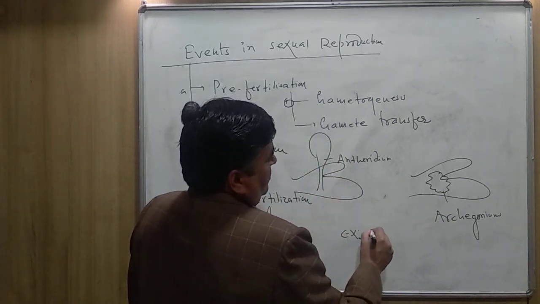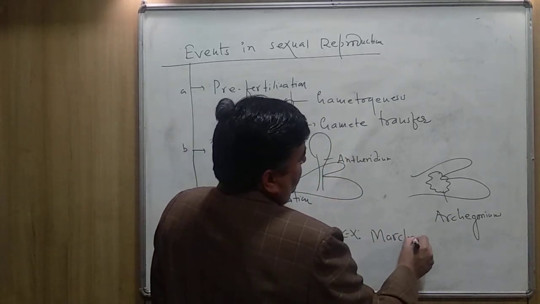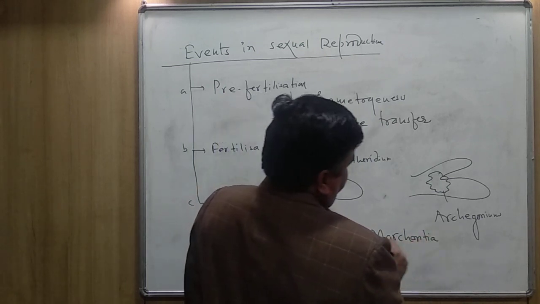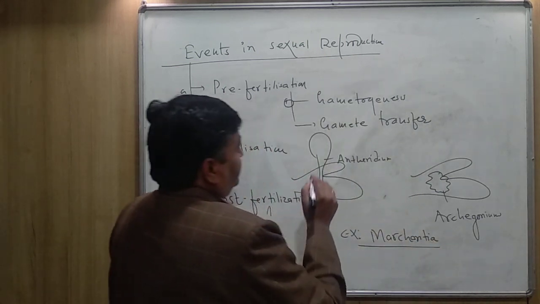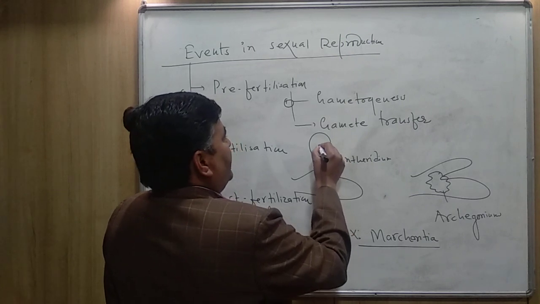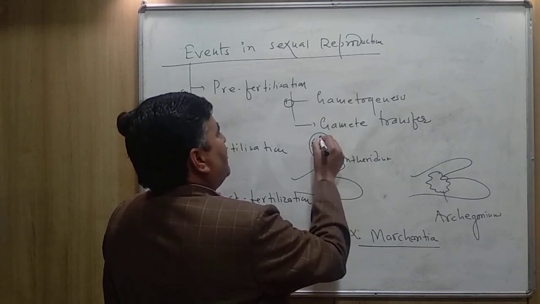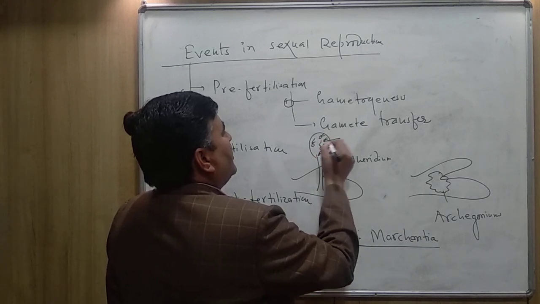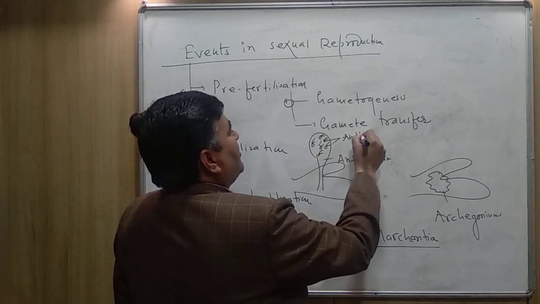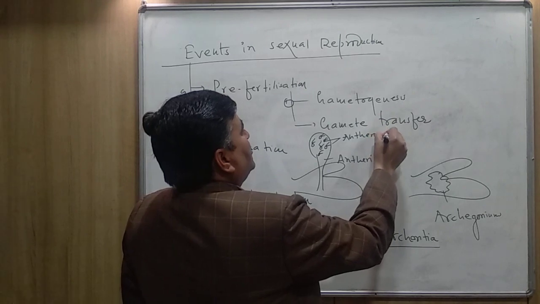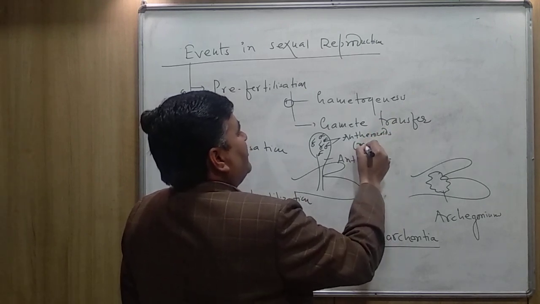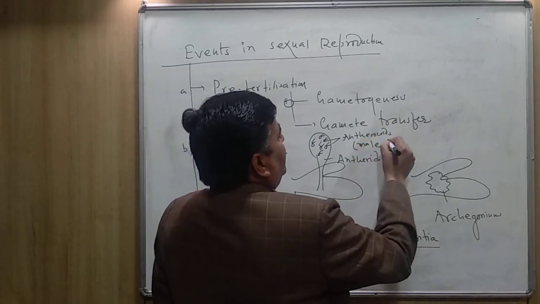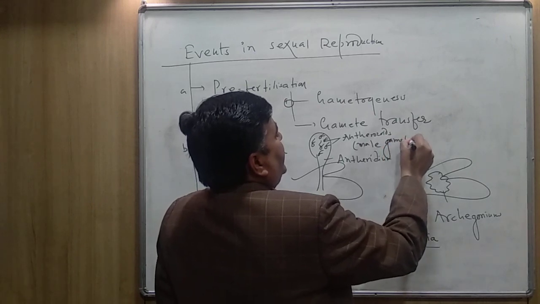Example, Marchantia. Antheridium produces antherozoids, or you can say male gametes.